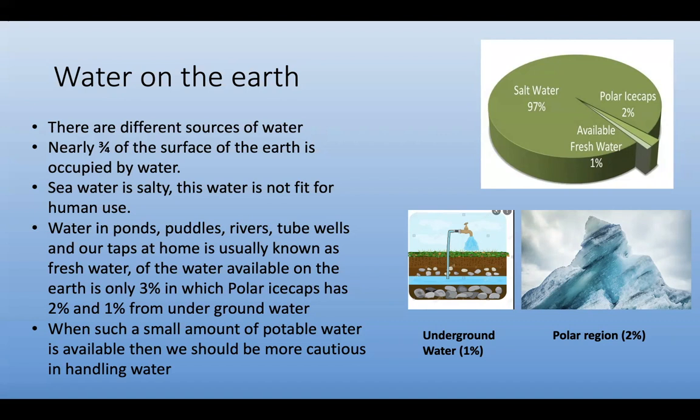The water is purified layer by layer and stays at the bedrock. It is used as fresh water. So underground water is only 1%. It depends on the rainfall. The level of underground water depends on the rain.